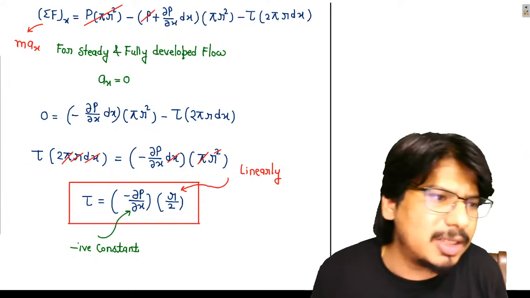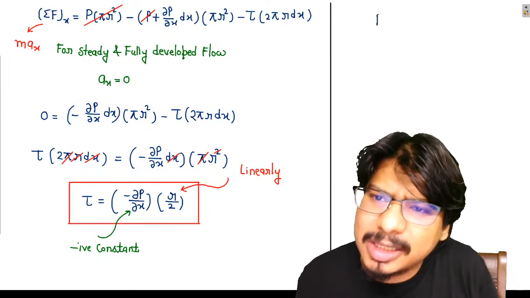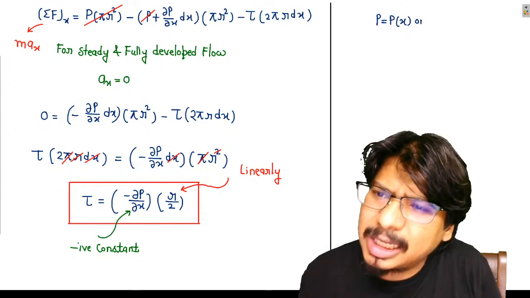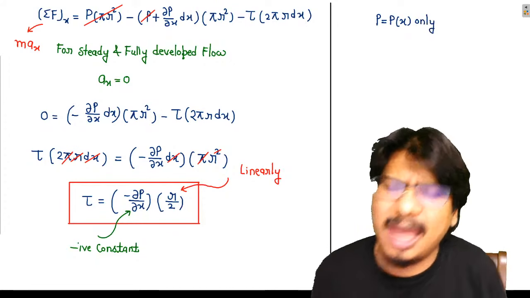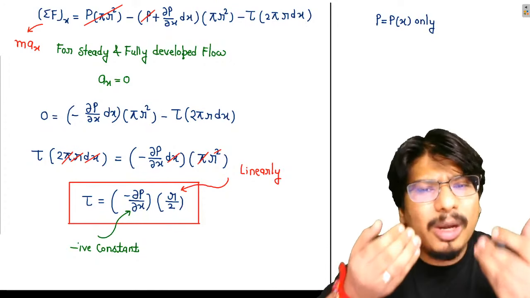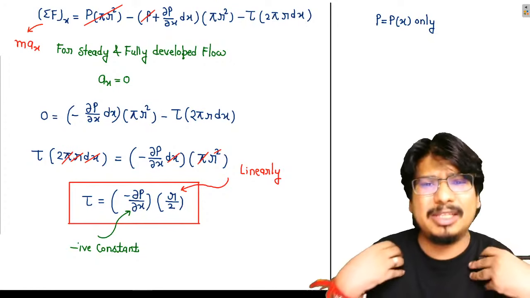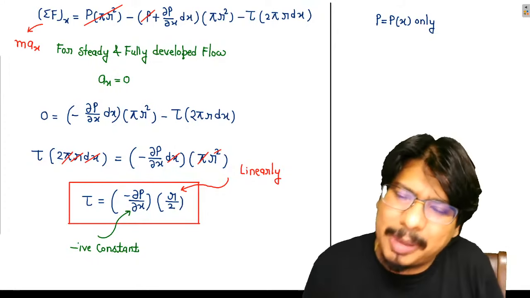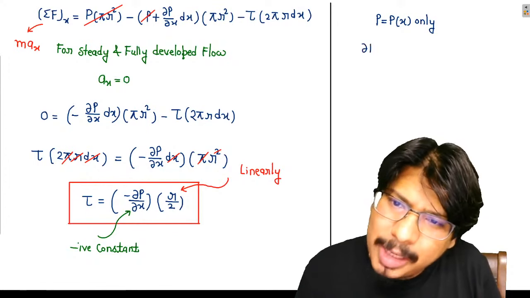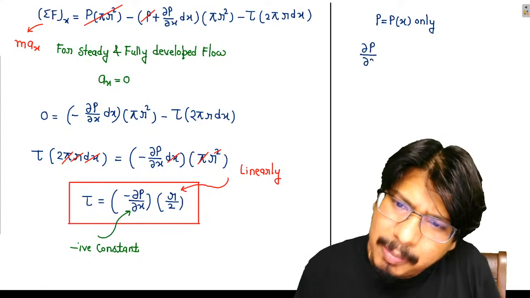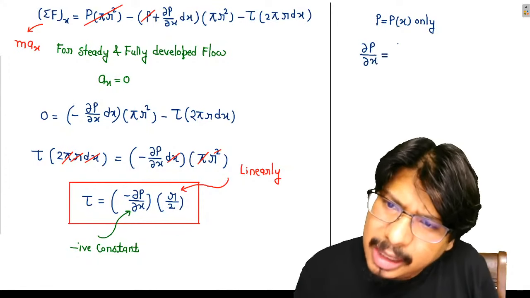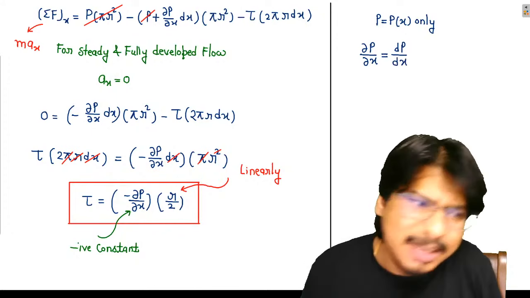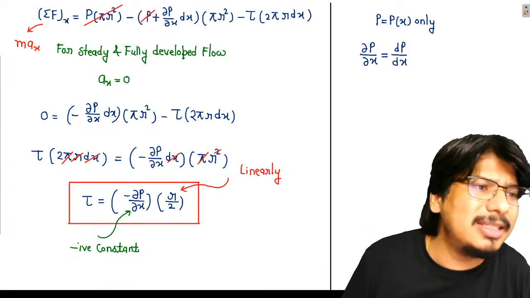If I am assuming, let us suppose, pressure is changing only in x direction, अगर प्रेशर केवल x डायरेक्शन में चेंज हो रहा है, then dou p by dou x, the partial differentiation and total differentiation, will become equal. dou p by dou x और dp by dx दोनों बिल्कुल exactly same हो जाएंगे.